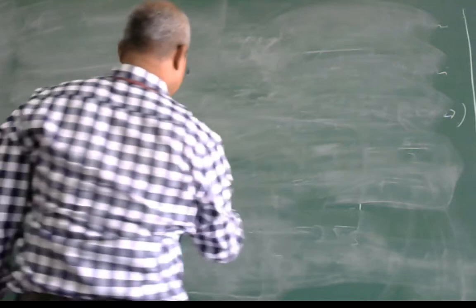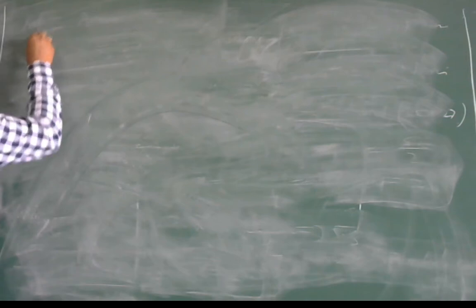Wherever individual type data are given, in this way you can find out the mean, median and mode. Now I am going to tell you how to find the mean, median and mode for grouped data.